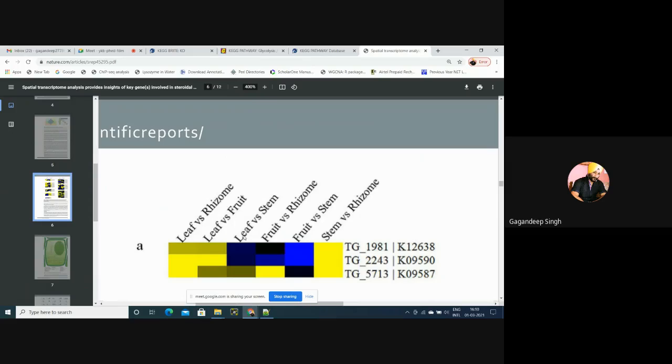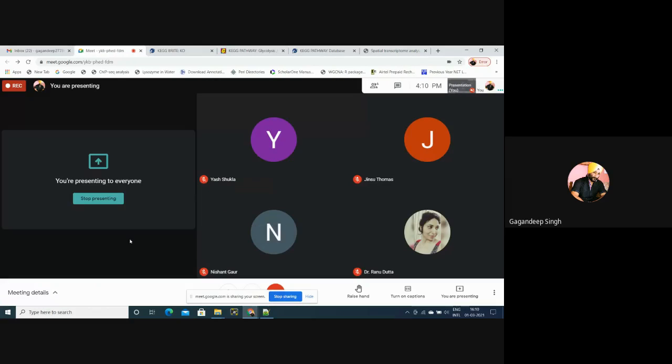This means we can conclude our results: what kind of transcript we need and which particular pathway is regulated by that particular transcript. So this is the way to find the particular pathways. Now, if you have any doubt, please ask. I have given you this in a very simple way, but it is not that simple. Whenever you do this work, you will face some difficulties.